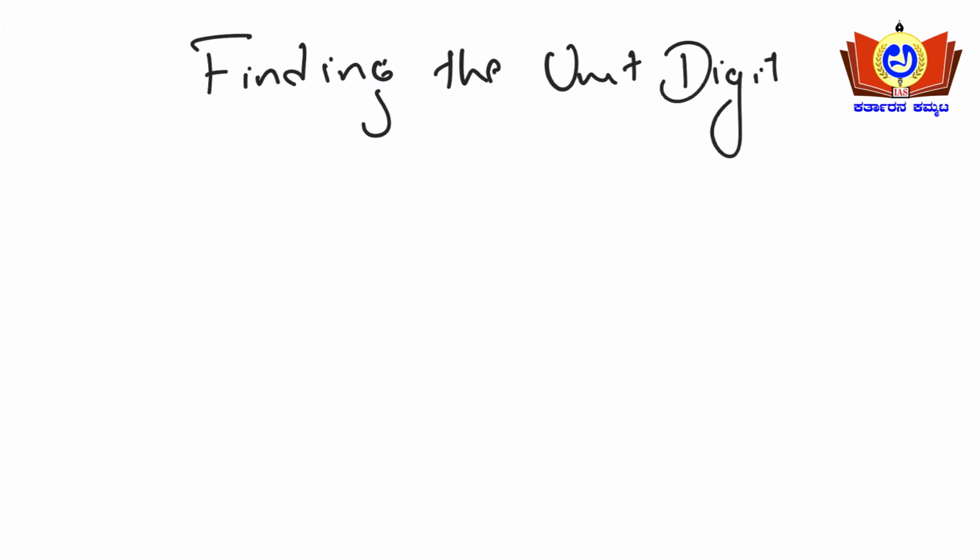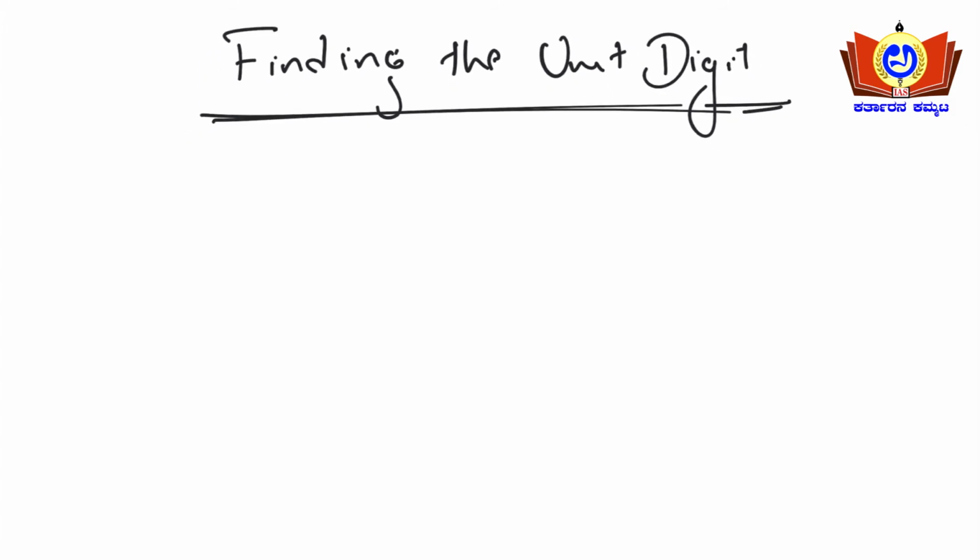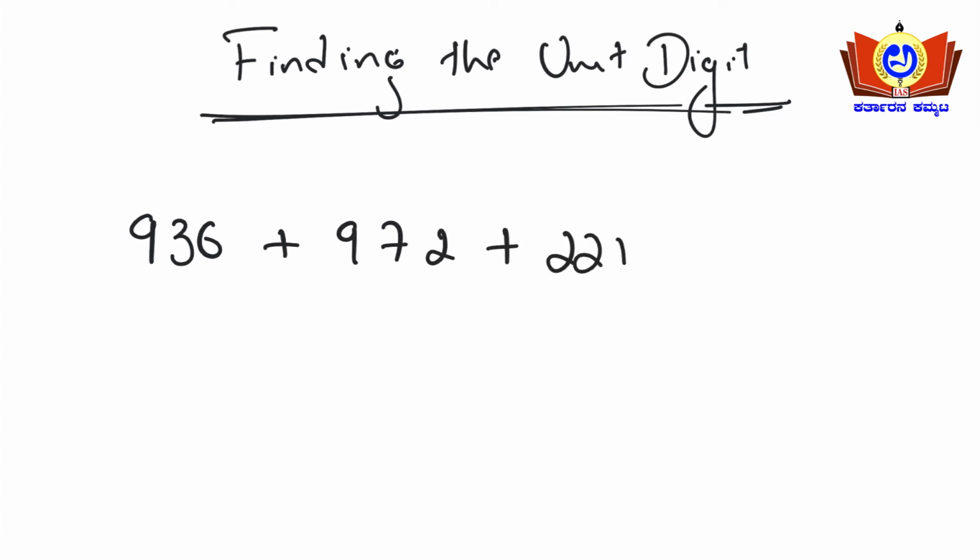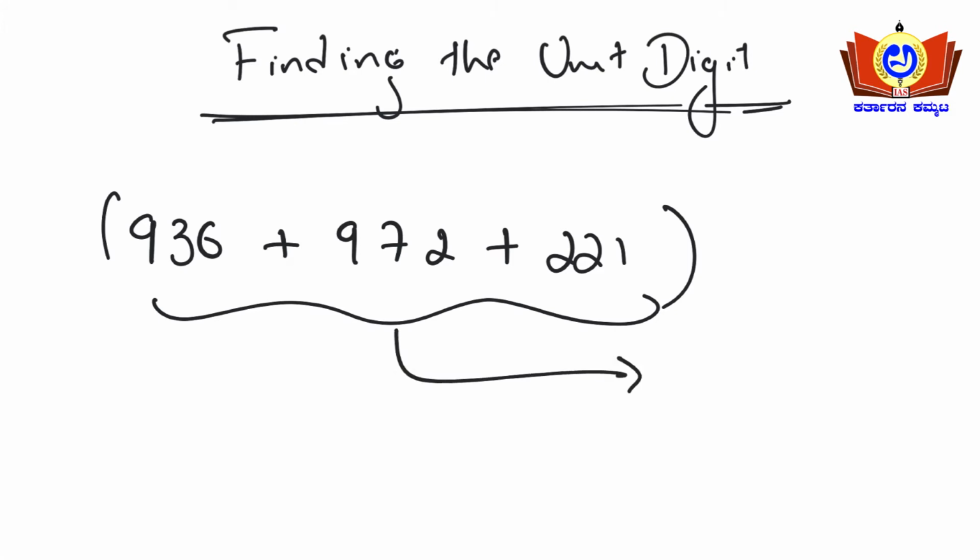So, finding the unit digit. Friends, I'll take an example here. If they ask you to find the unit digit of 936 plus 972 plus 221, after adding, what will be the unit digit? Unit digit means the last digits of these numbers, right? These are the unit digits here.